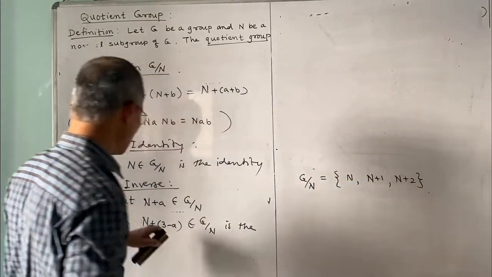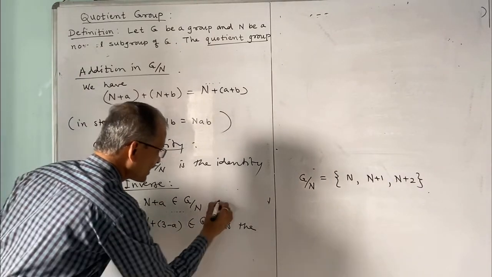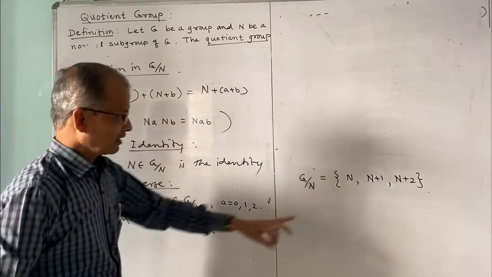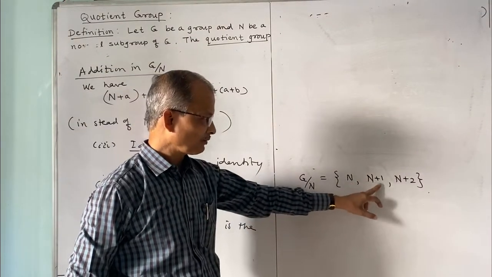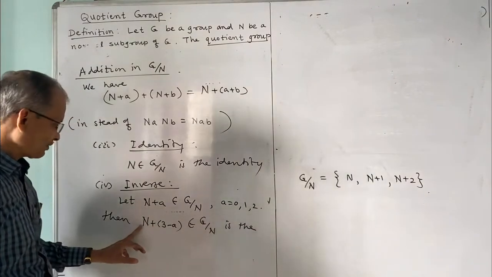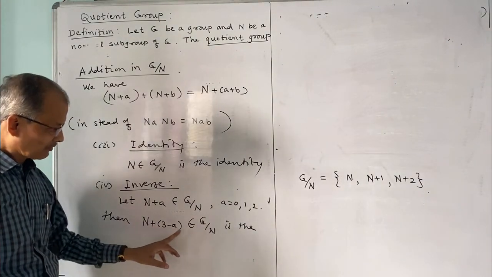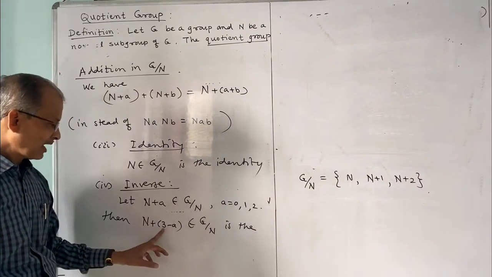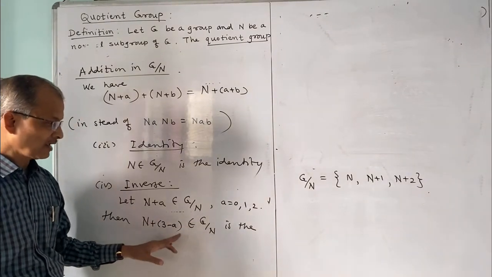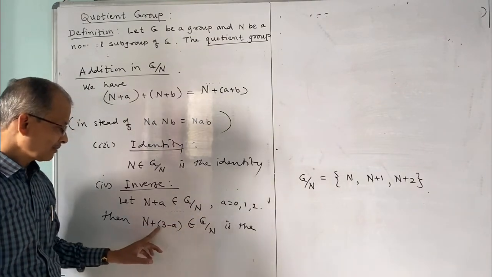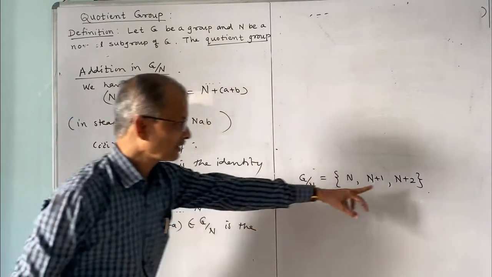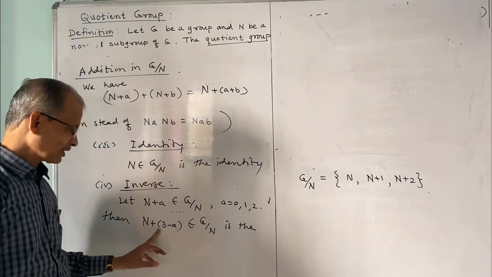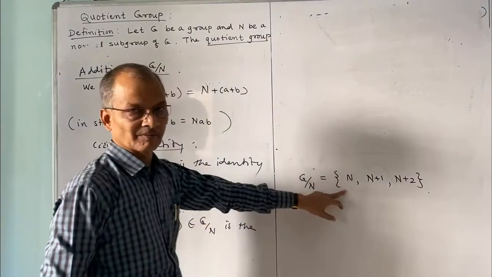Where, say, N plus a belongs to G by N. What is a? a is equal to either 0, 1, or 2. N plus a, 0, 1 or 2. And then N plus 3 minus a will also be in G by N, because 3 minus 0 is 3, N plus 3, and N plus 3 is actually N. So that belongs to G by N. N plus 3 minus 1 is N plus 2, that is there, and N plus 3 minus 2 is N plus 1, and that is in G by N.